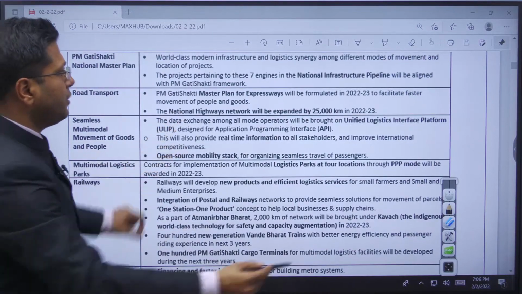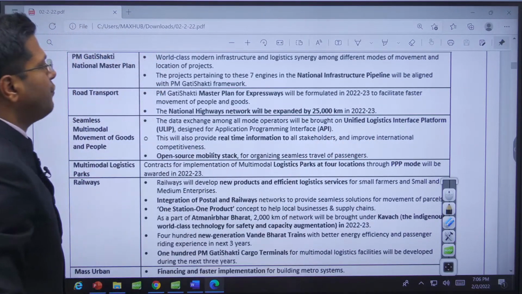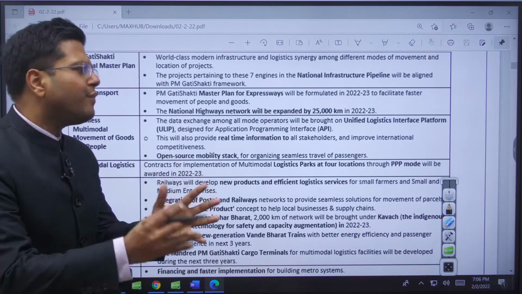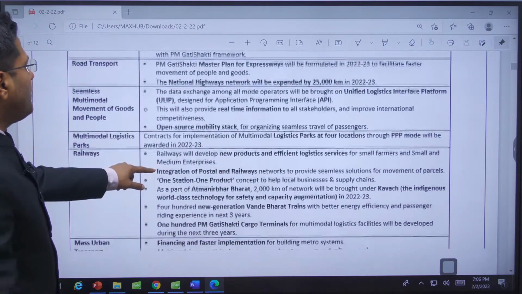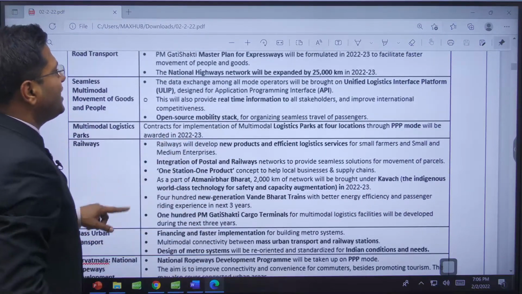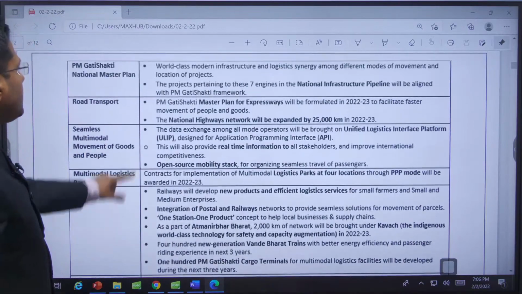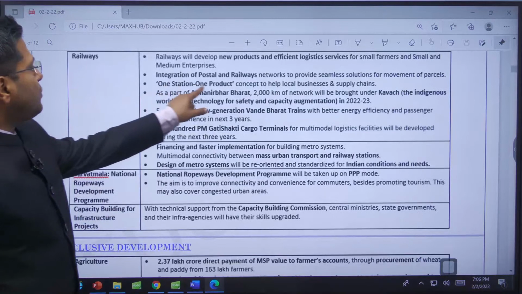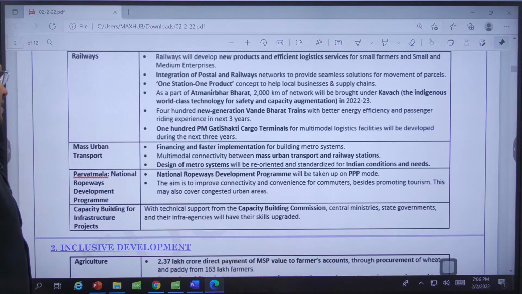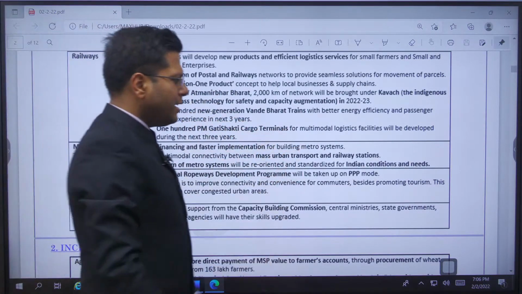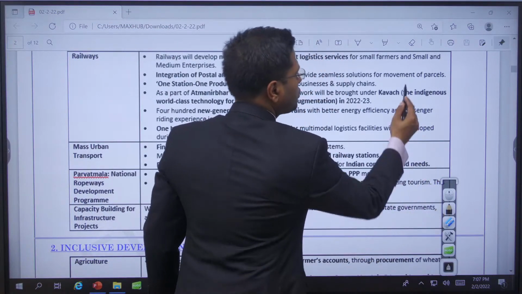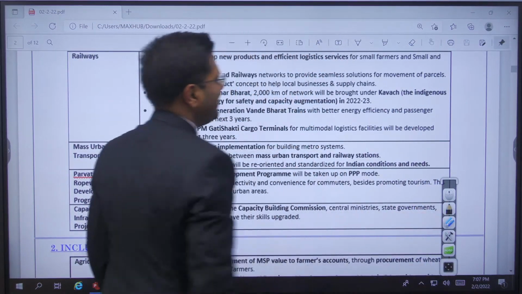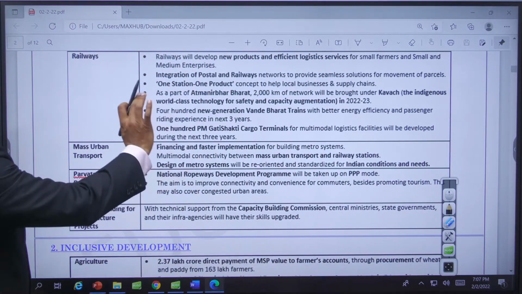Look at the keywords here: unified logistics interface platform, an online platform to view where my product is, right? Open source mobility stack, right? And then we also have one station, one product, right? Localized business travel, Kavach. Kavach is the security measure being used on Indian trains. So this will be increased from now on, right? So these are only key points.